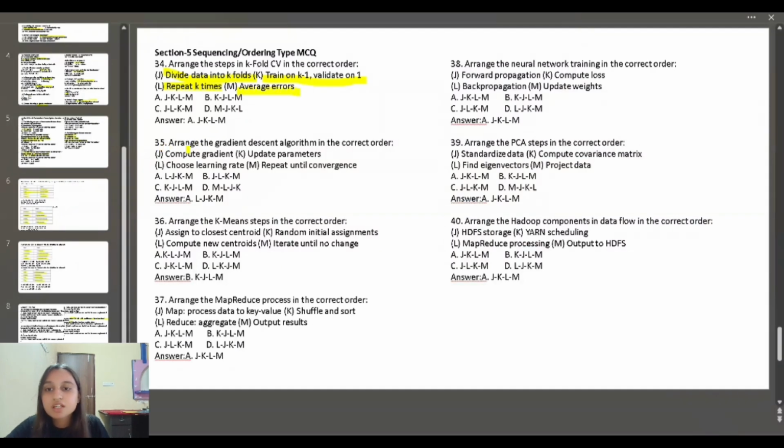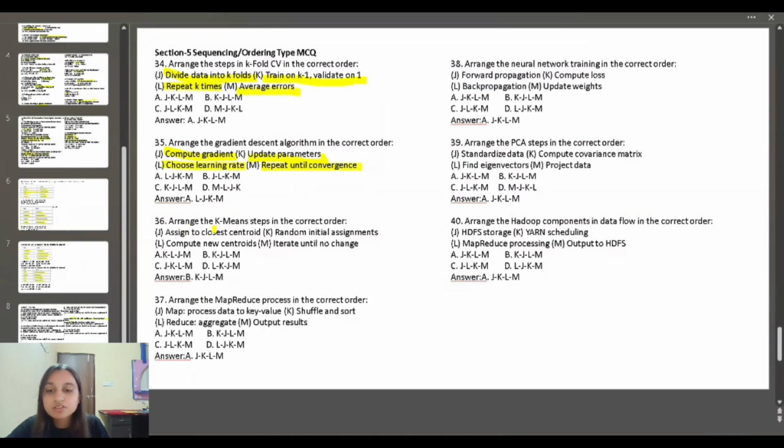35th question, arrange the gradient descent algorithm in correct order. J is compute gradient, K is update parameters, L is choose learning rate, M is repeat until convergence. The first step is choose learning rate, second step will be compute gradient, third step is update parameters, and the last step is repeat until convergence.